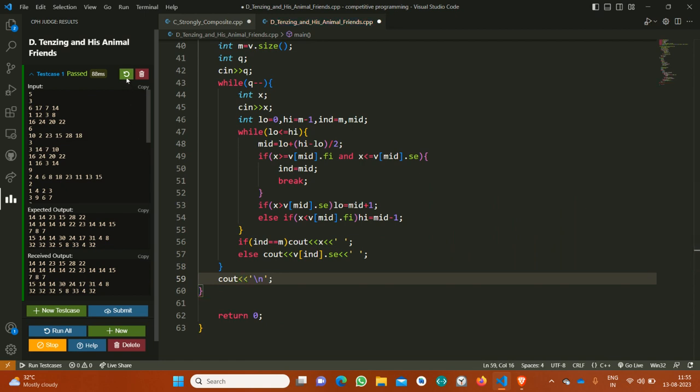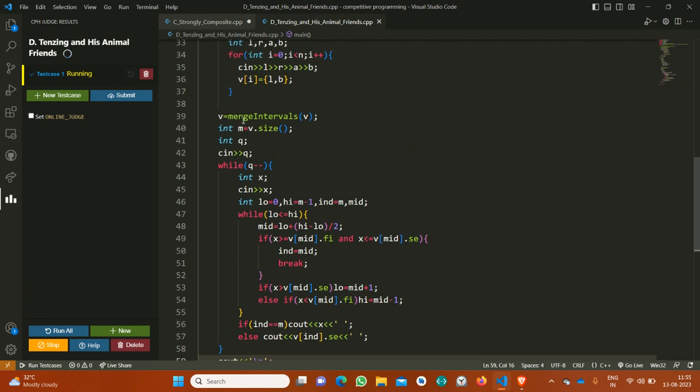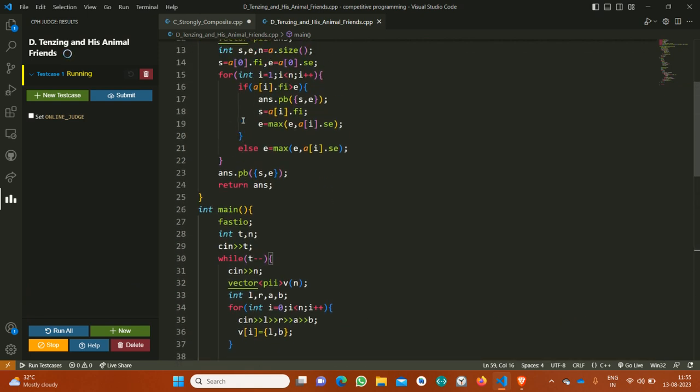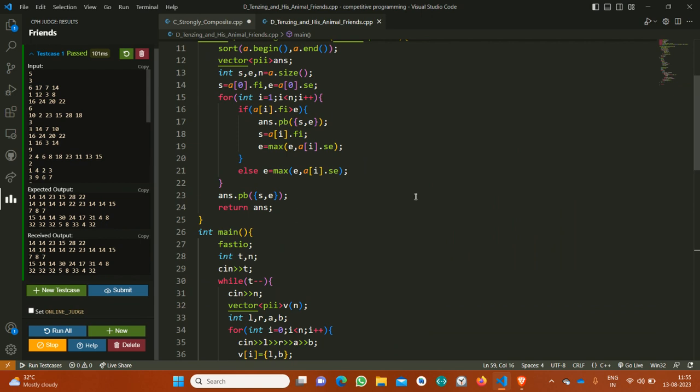Let's run it. You can see it has been passed. So that's all about the problem.